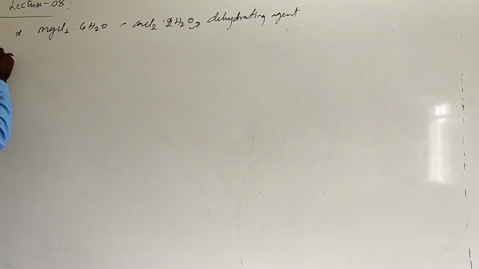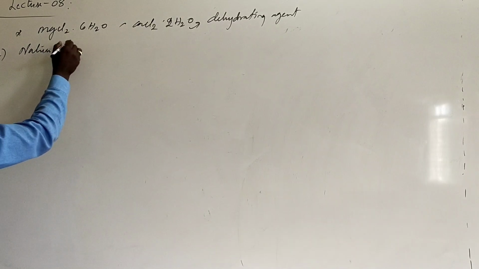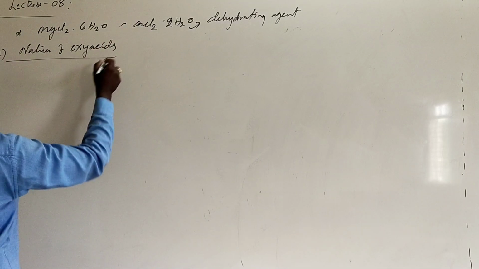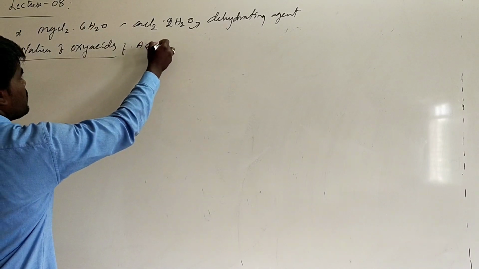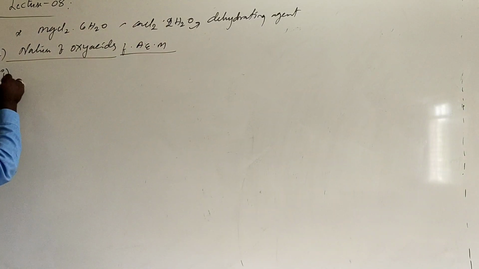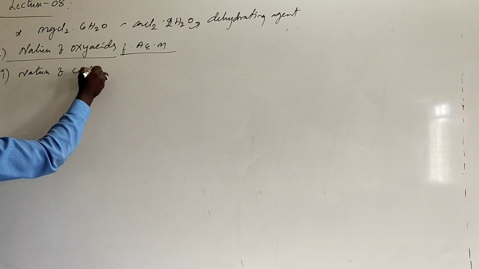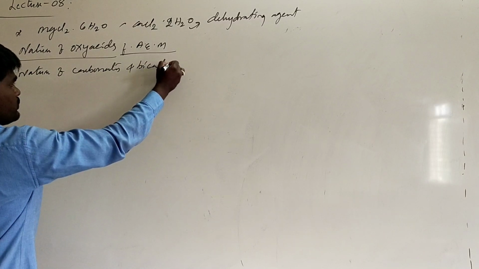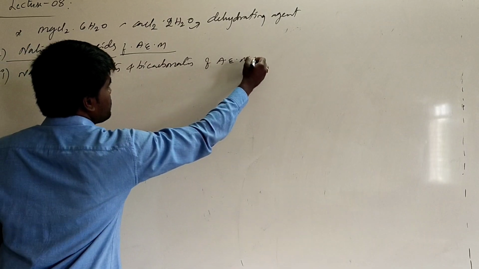Now we will see the nature of oxyacids salts of alkaline earth metals. Under this we will discuss the first one, the nature of carbonates and bicarbonates of alkaline earth metals.